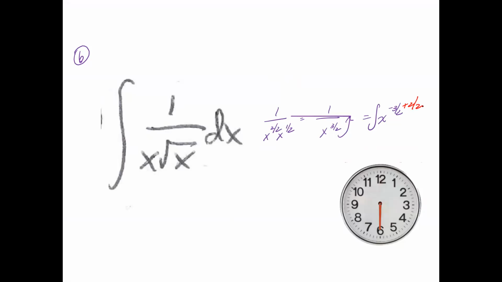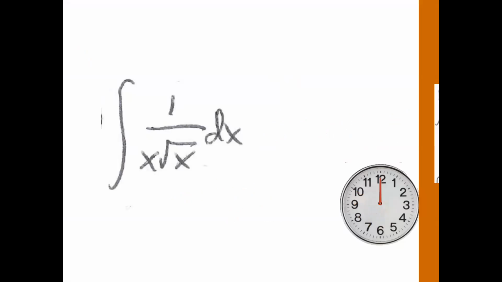Plus a 1, which is a 2/2, gives me a -1/2, divided by a -1/2. Flip that. x to the -1/2. Rewrite it so you don't have a negative exponent. Bring it down to the denominator. You have x to the positive 1/2, or just square root of x plus c, which is exactly what I have right here.